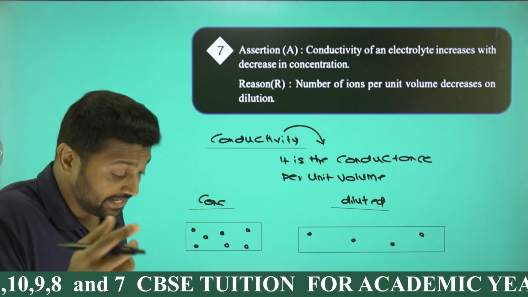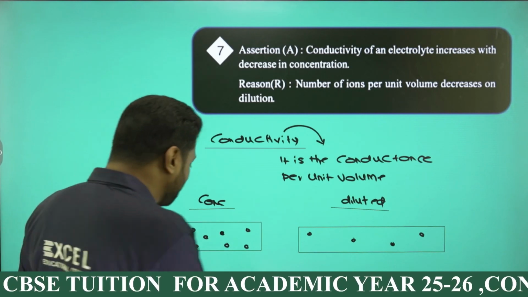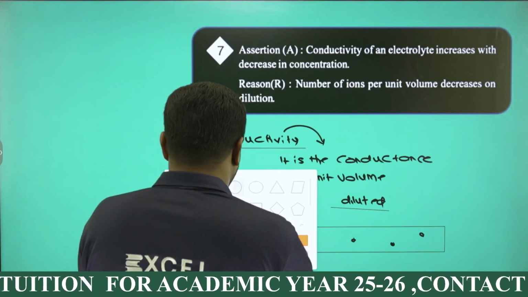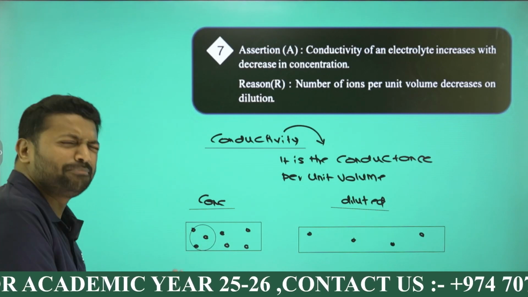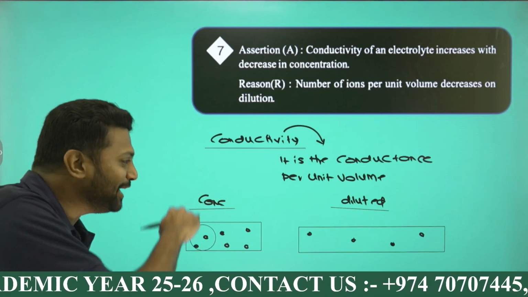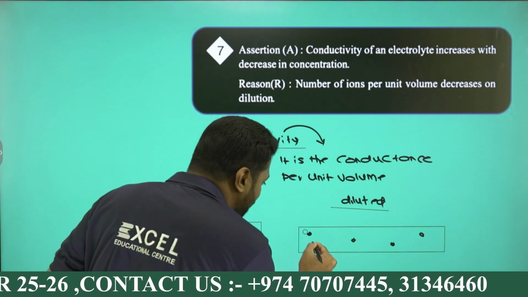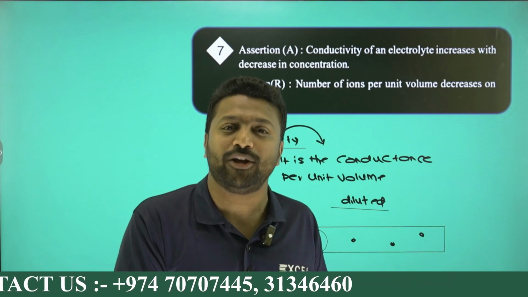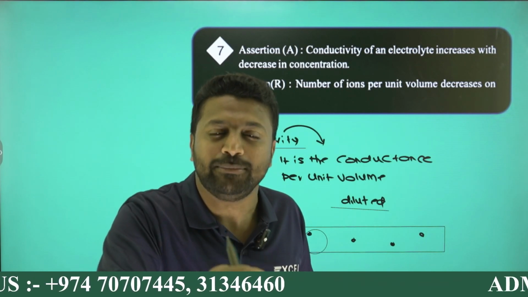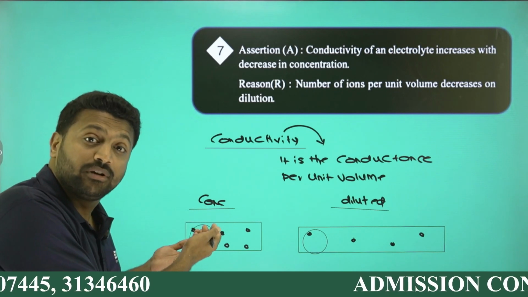As you know, conductivity means what, guys? It's the conductance per unit volume, right? So if you take a unit volume of the concentrated solution, there are more ions, but on diluting, spreading happens. On spreading, take a unit volume over here, there are fewer ions. What is meant by conduction? Movement of ions. The word meaning of electricity means motion, flow, right? So here it contains more ions, so more conduction.